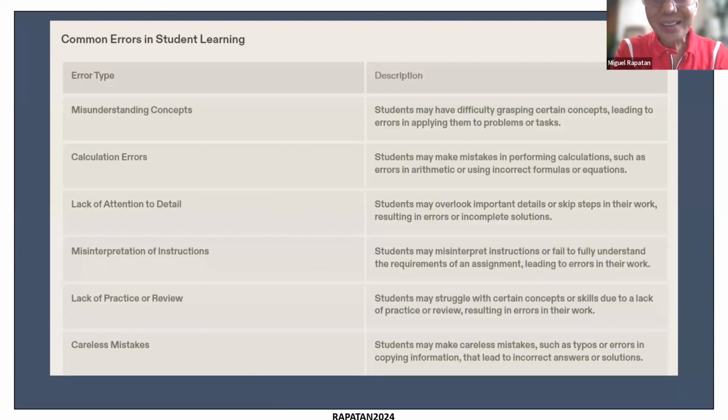Okay, Rene, what questions would you ask? Yes, Doc. I was just reflecting on the question you asked earlier on what kind of help teachers will get from a table like this. I was thinking, maybe a table of errors like this can help teachers establish patterns of errors among learners.